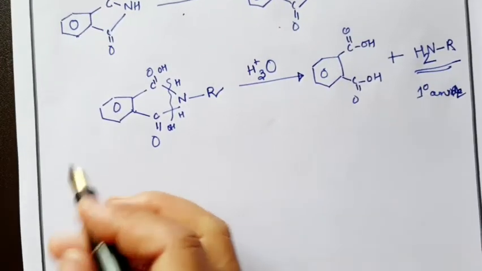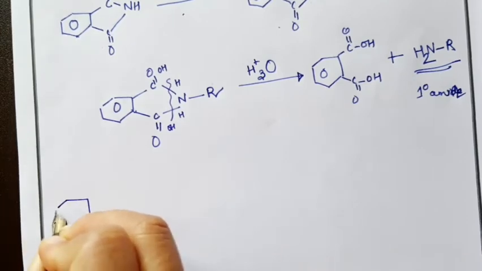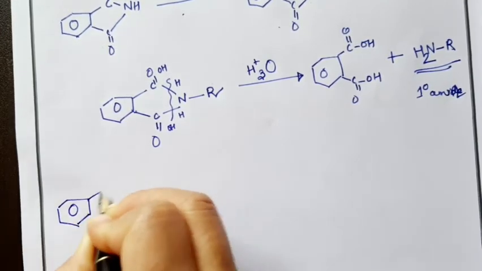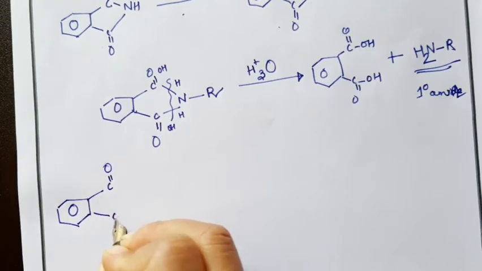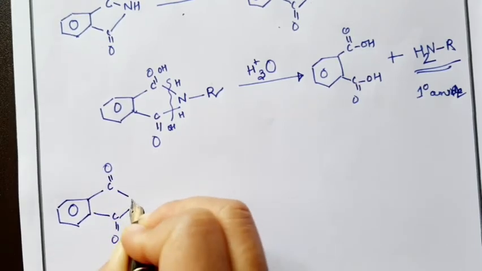Suppose we have a reaction, for example, phthalimide with C double bonded O, take this as a reagent here.